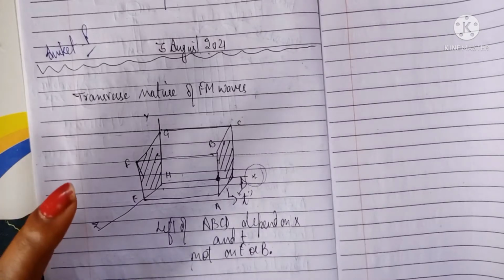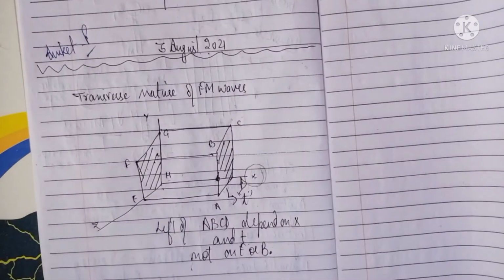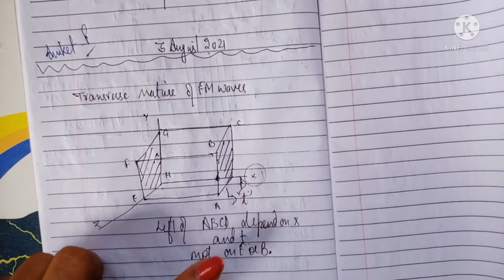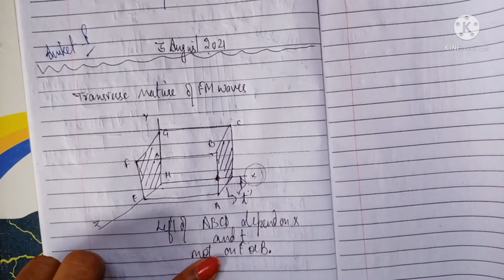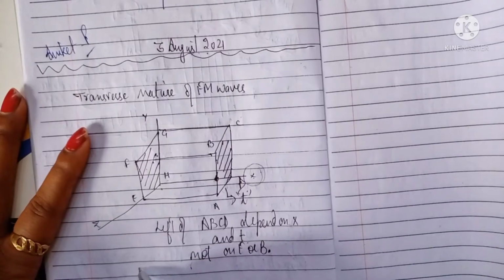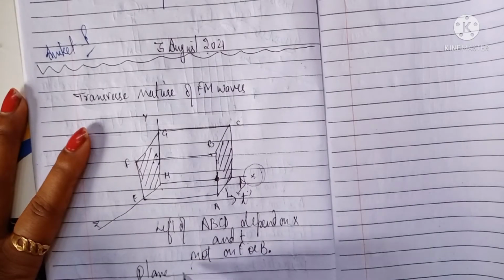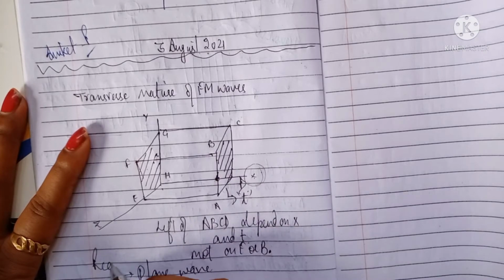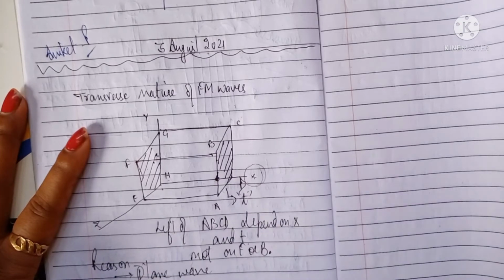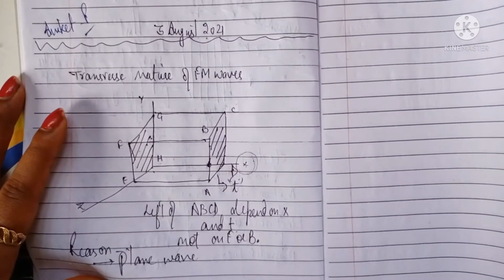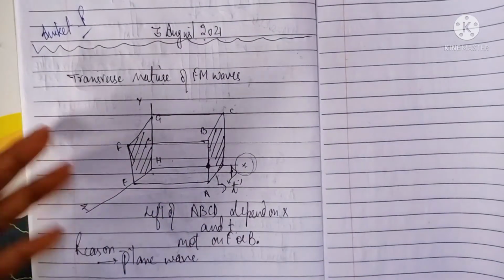Now why does it depend on only these two factors and not on the electric field and magnetic field? Because we have considered a plane wave. The reason behind this is that we have considered the plane wave, and a plane wave will never depend on the field, so that's why.